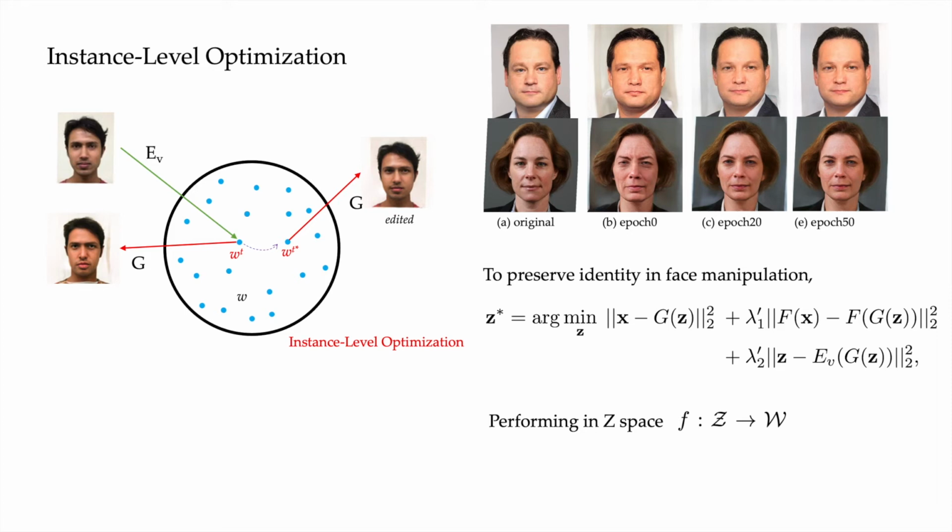We use the inverted latent code Z as the initialization, and the image encoder is included as a regularization to preserve the latent code within the semantic domain of the generator. The objective function for optimization is summarized as follows.